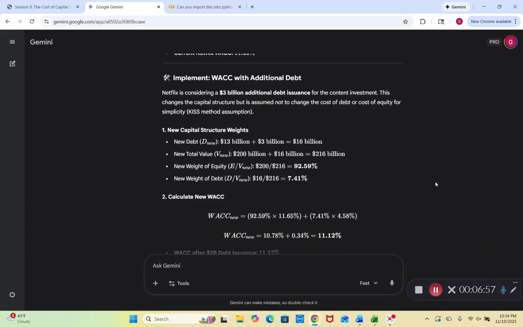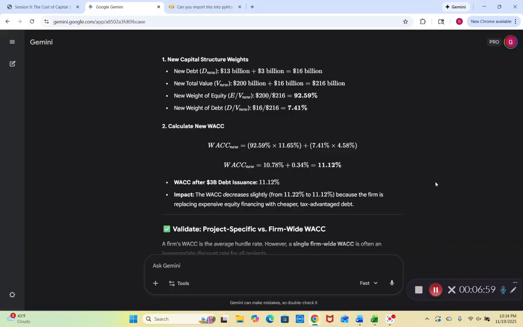So now we calculate the new WACC. Our WACC new is 92.59% times 11.65%, plus 7.41% times 4.58%. So we have 10.78% plus 0.34%, which gives us 11.12%. So our weighted average cost of capital after the $3 billion debt issuance is 11.12%.